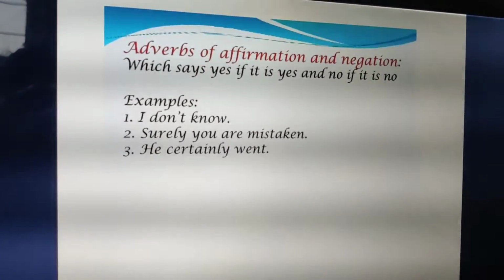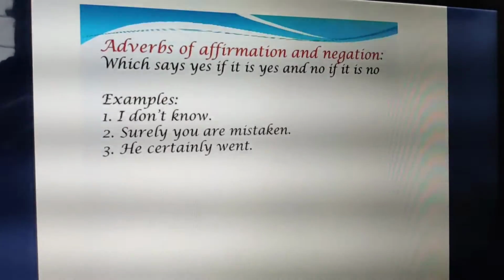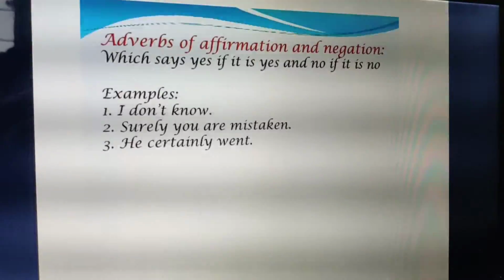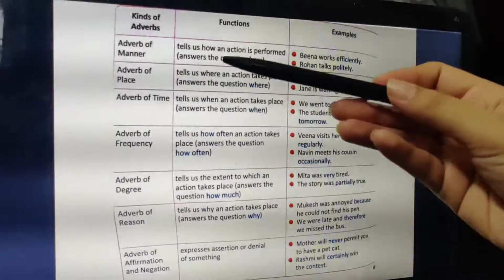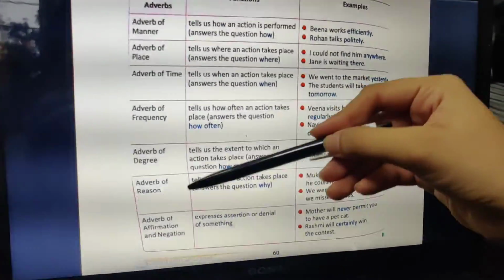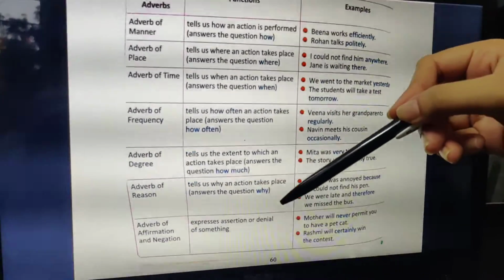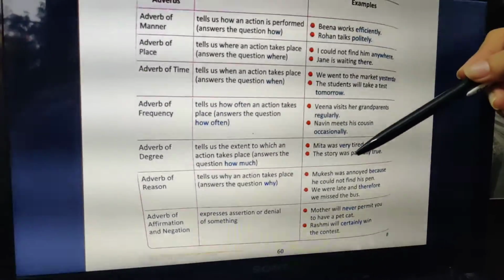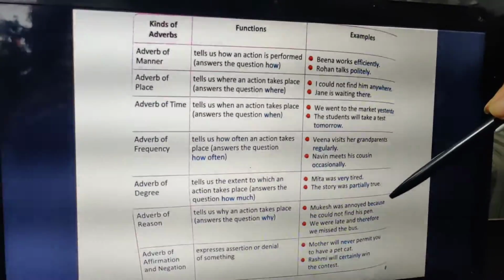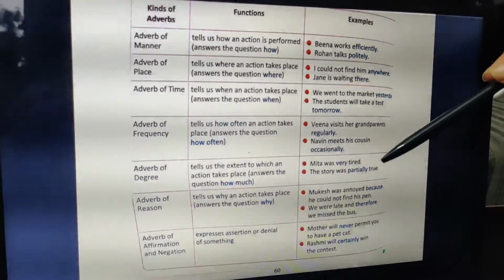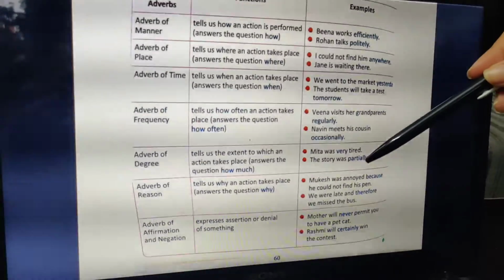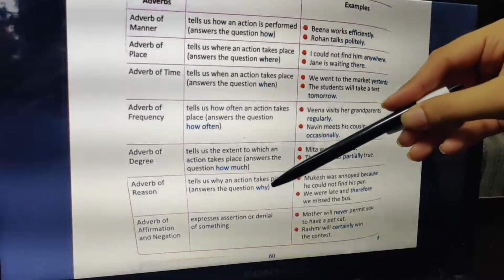So these are the types of adverbs which you are studying: time, place, manner, frequency, degree, and the next is affirmation and negation. This is what we have studied in the entire table: manner, place, time, frequency, degree, reason. Reason tells about why an action has taken place. For example, Mukesh was annoyed because he could not find his pen. Here it is describing the reason for the action taking place or not taking place. So it is the right answer to the question why.